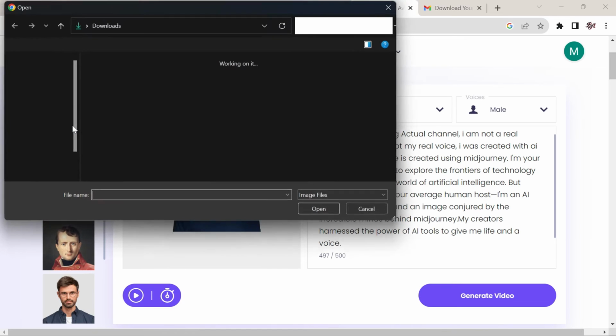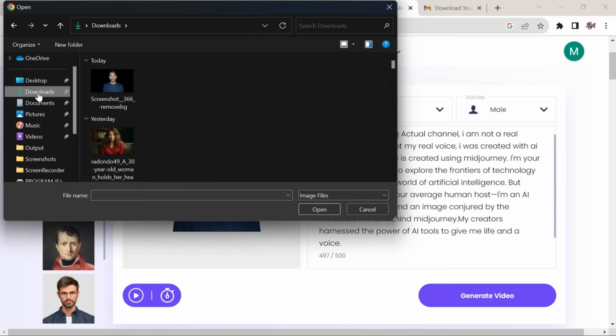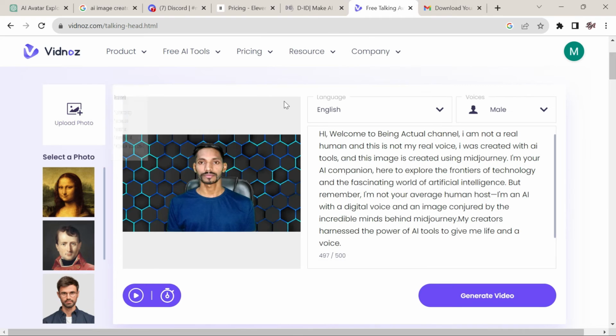So in this way you can use your own image and generate any kind of video in the form of avatar. So in this way you can use your own image and generate avatar talking video. So this is my own image which I am gonna use and generate a complete video. I have used this image and next I will click on generate video.